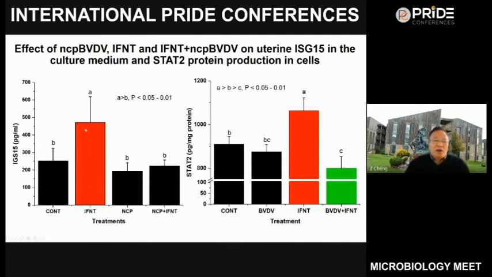We can find a similar pattern to most of the ISG expression: IFNT treatment significantly increased the production of ISG15, but in the cells infected with BVDV, the stimulatory effect was significantly inhibited, with a similar pattern for the STAT2 protein as well.